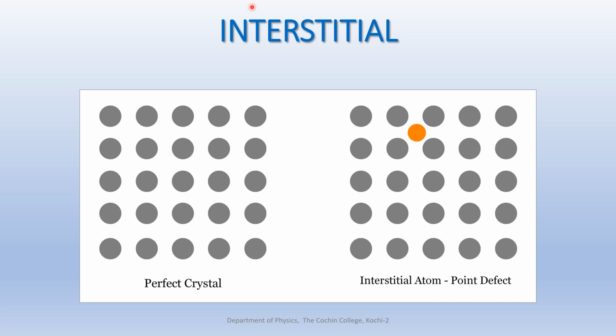As an example, consider carbon atom. Carbon is an interstitial solute in iron. It occupies the octahedral voids in the high temperature face-centered cubic form of iron. The radius of iron is 1.29 angstrom, whereas the radius of carbon is 0.71 angstrom.